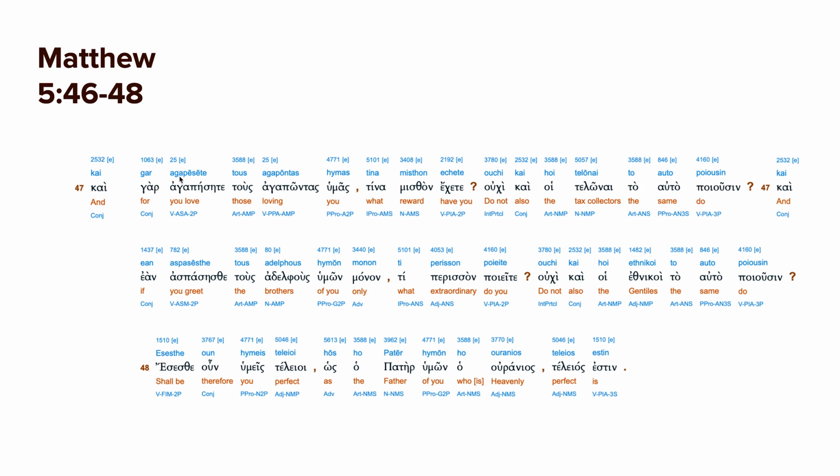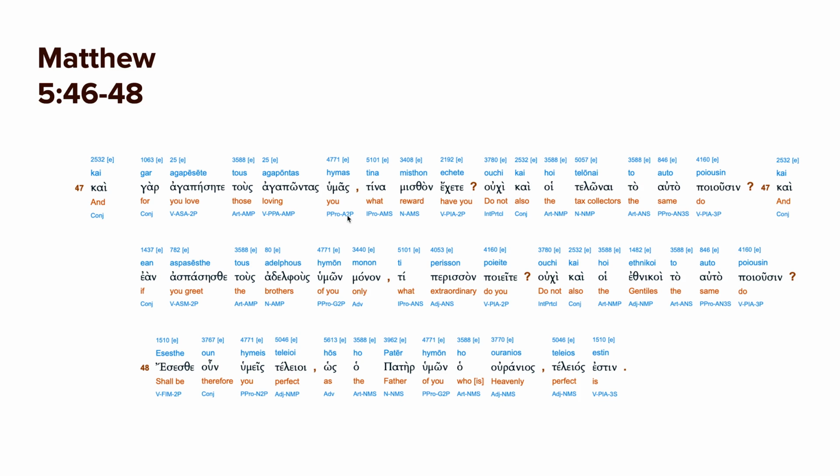And then here we have a verb, agapao, which is used as a subjunctive. We'll talk about verbs and all the different tenses in the future, but right now it's if you love. Those who love you. Here, tous is an article. Here we have what's called a participle, and we haven't talked about that yet, but those who love, who are loving you.